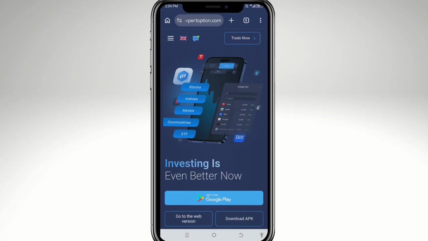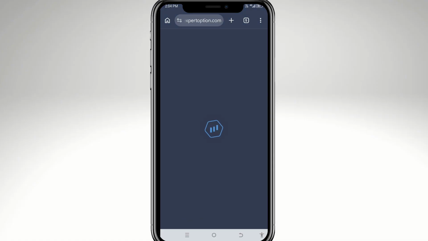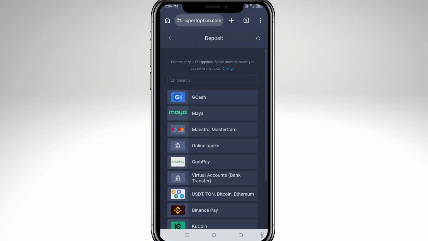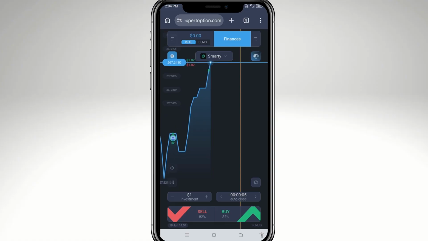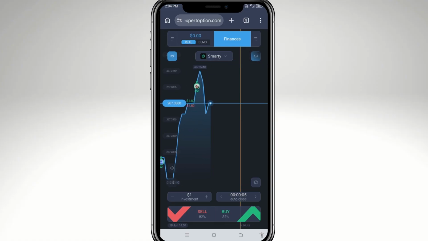In my case, I'm going to click the Trade Now button. And what will happen is it will ask me to log in using my account. By default, you will be forwarded automatically in the deposit section. So we're gonna go back here, and on the main homepage,